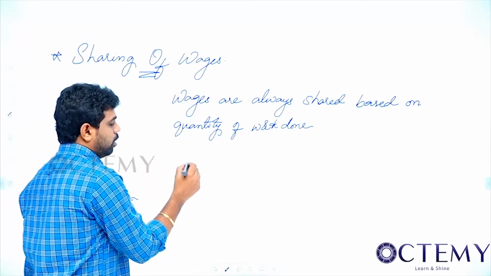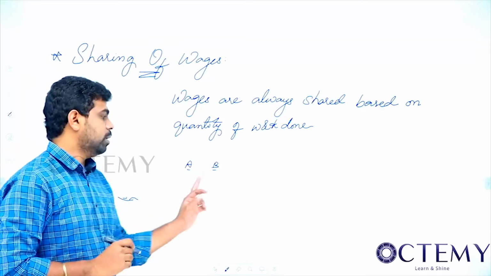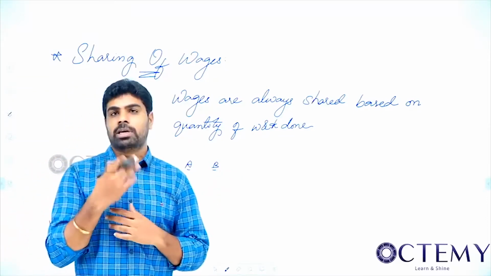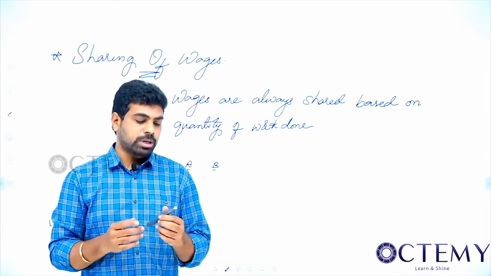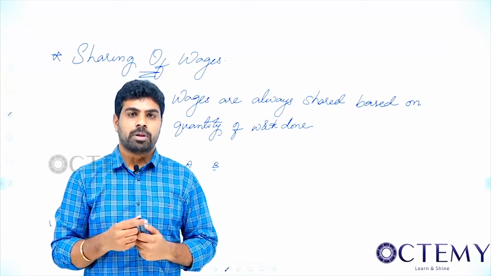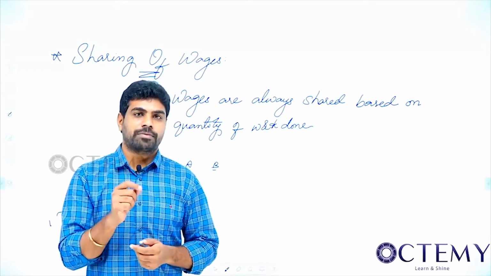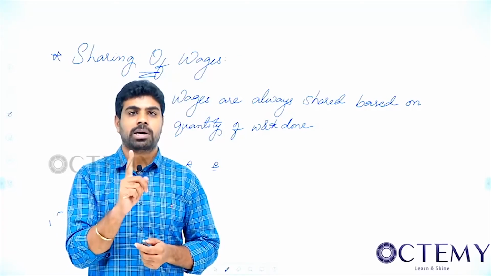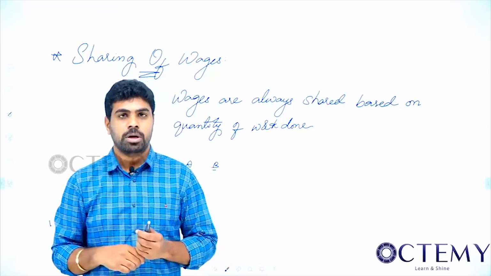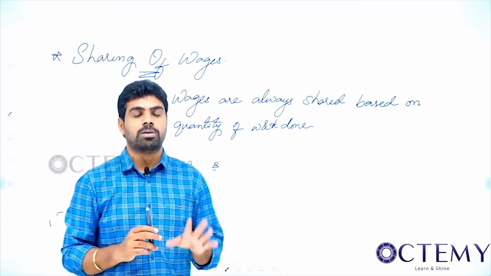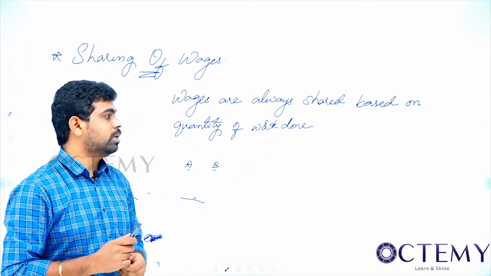For example, suppose A and B are there. See, for example, what we do generally, we give for contract, right? We'll be giving for total work to be done, we'll pay, or else for the number of days they are working, we'll be paying. So we will be paying based on the work done. If you pay for the number of days, for the work which is to be completed in one day, they will take more than one day. For example, they might take 1 week to complete. That is loss for us. So for whatever work they are doing, for that only we should be paying. That is the reason why I wrote here, wages are always shared based on the quantity of work done.